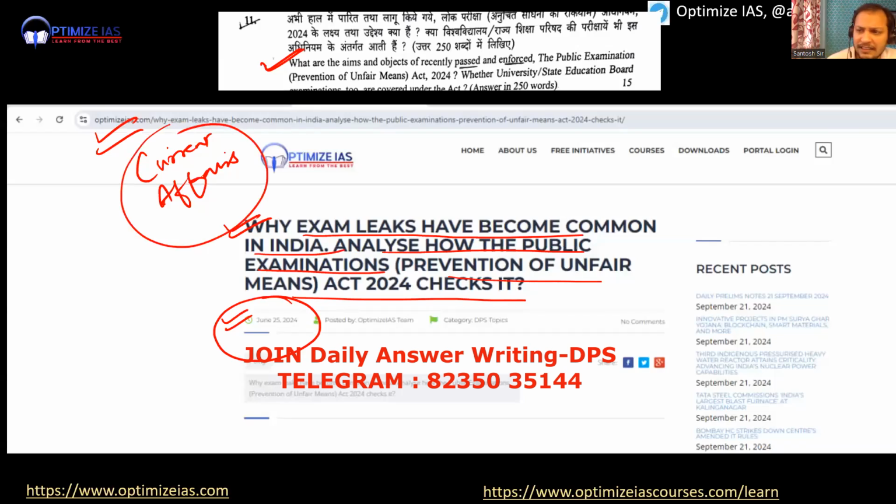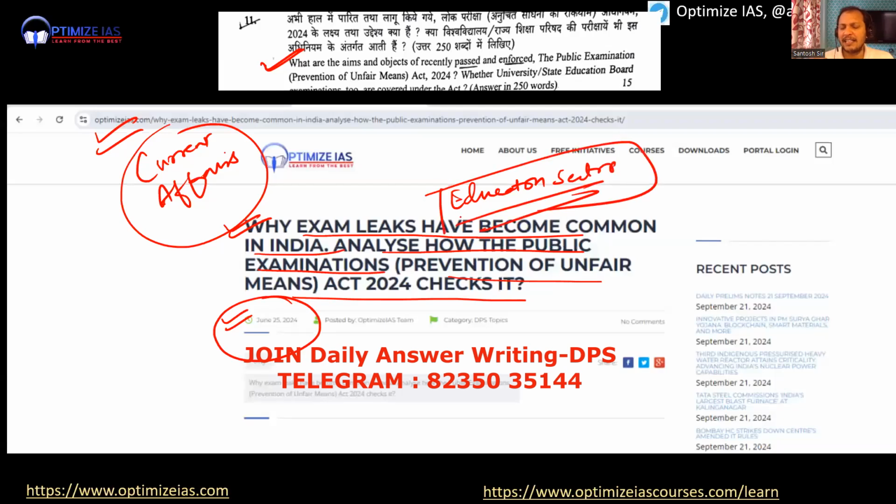So guys, you know, recently a lot of examination papers got leaked. Okay, and it created a lot of controversy. So government came out with a law and this was directly asked. So it was a topic which was from the education sector. General Studies paper 2, governance section, education sector. It was directly current affairs. I have covered this in my DPS lectures.